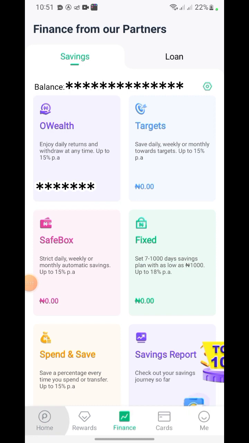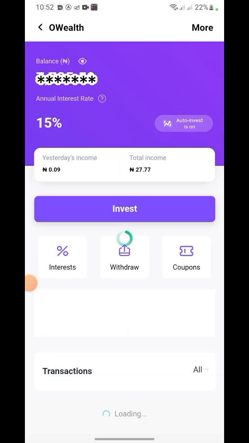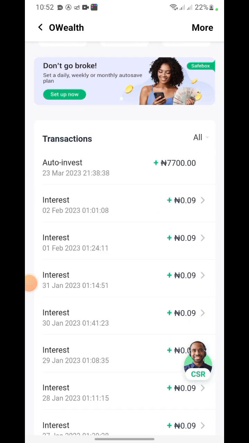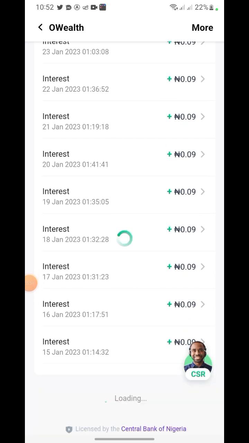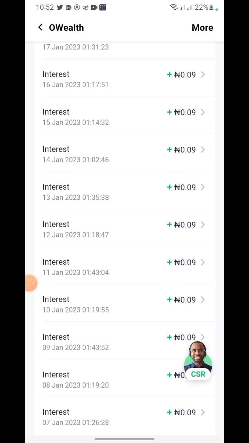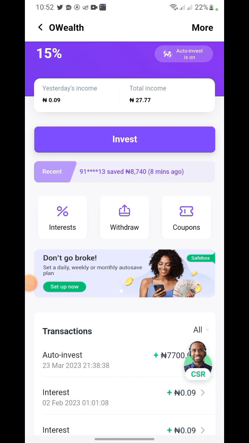So if you click on owealth right now, you're going to see it. Right now, before I even put some money in my account, I only had maybe 20 something naira there, and that 20 something naira I had in this account was giving me this every day. It was giving me nine kobo every blessed day. Just putting 25 naira there, it was giving me 9 kobo. That shows that if you put more money there, you're going to be getting something every day, right? Instead of putting it in other commercial banks.